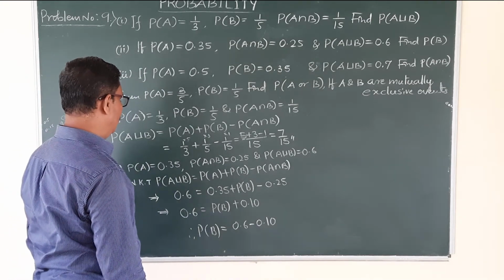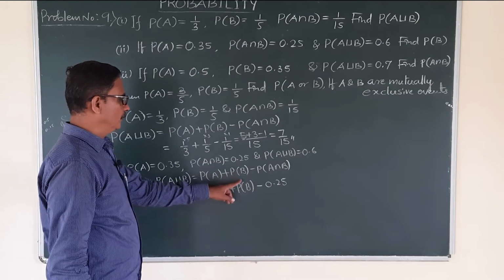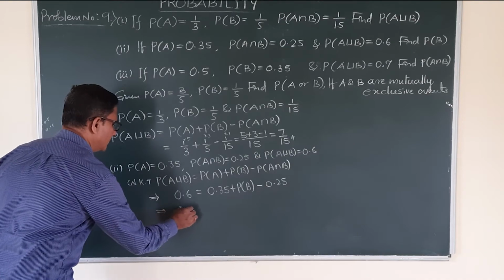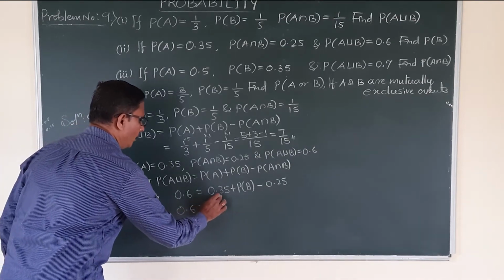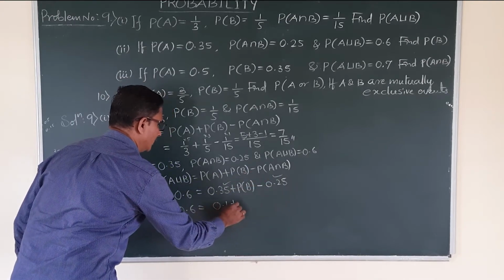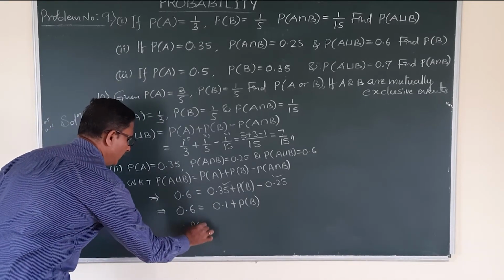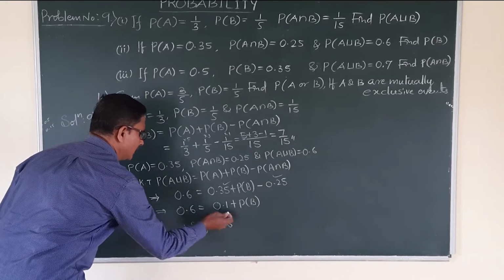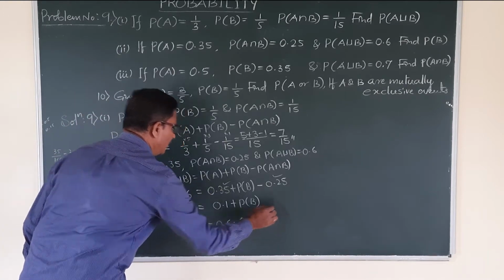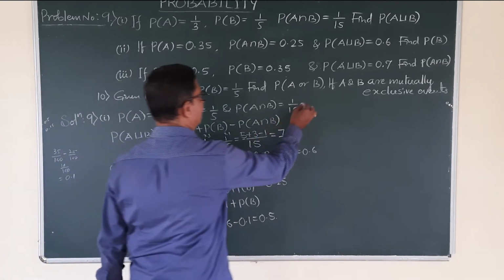Correct? What does it come to? P of A union B is 0.6, P of A is 0.35 plus P of B minus P of A intersection B, 0.25. So 0.6 is equal to 0.35 minus 0.25, that is 0.1, plus probability of B, right? Therefore, probability of B is equal to 0.6, that term goes to the left side, minus 0.1, that is 0.5. So probability of B value is 0.5. Okay.